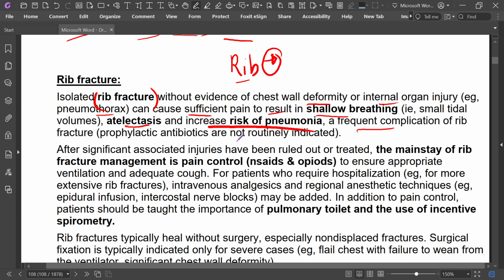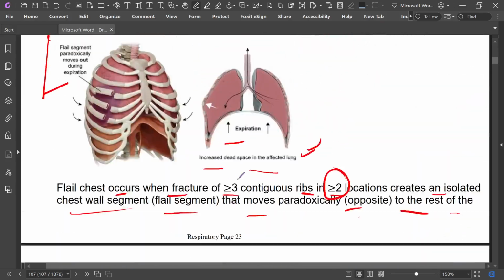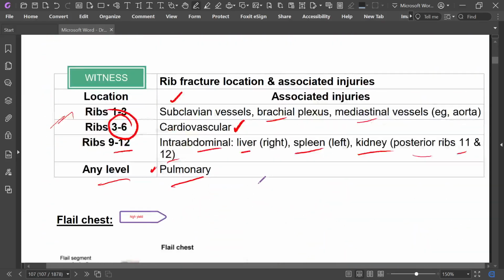Prophylactic antibiotics are not routinely indicated. Here the problem is the pain, so why would we give antibiotics? As I have already discussed, if rib fracture is at levels 1 to 3, think about subclavian vessel, brachial plexus, and mediastinal vessel injury.